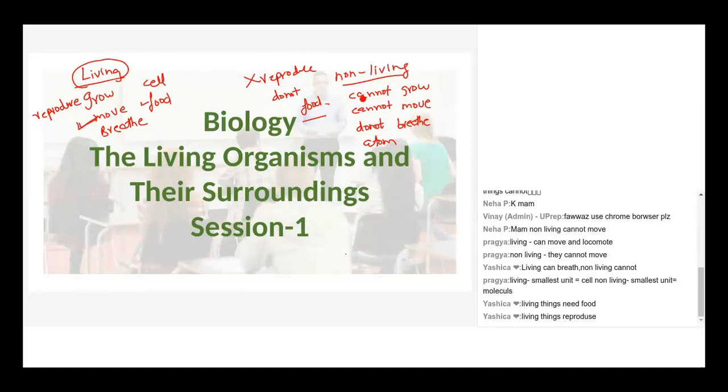Ma'am, living things need blood and non-living things don't have any blood. So what about plants then, Monica? When I'm discussing living, it would cover both plants and animals. Ma'am, that criteria keeps... So basically, one second, Neha. Vamika, in your point, what you could say is that they require a fluid for transportation. In case of animals, it is blood. In case of plants, they have transportation.